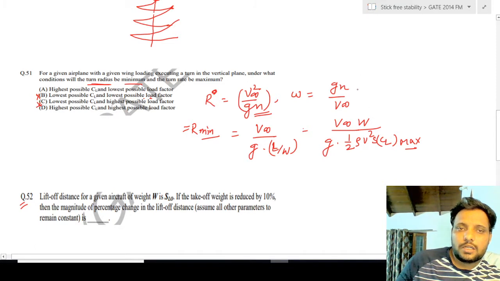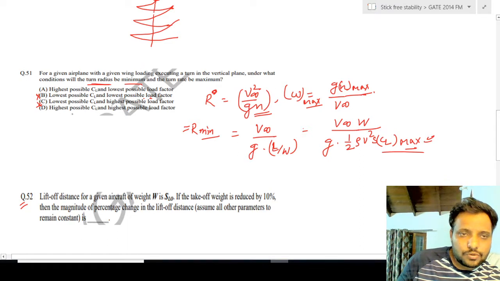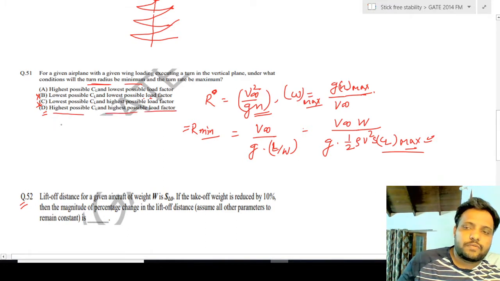Next is omega. Omega can be maximum when the load factor is maximum. That means omega max is directly proportional to n max. So here you can see the highest possible value of CL and the highest possible value of load factor. So you can see option D is the correct option as per the given conditions for question number 51.